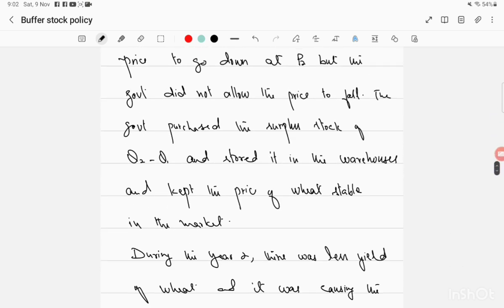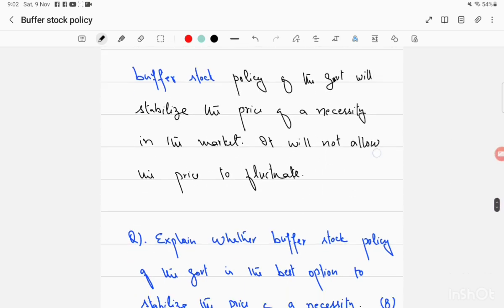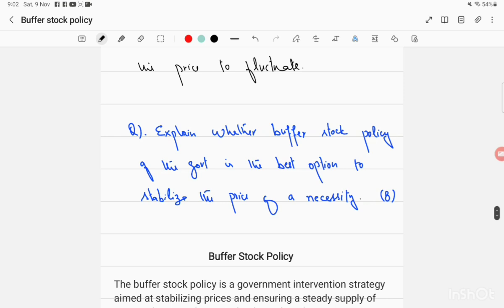I have also mentioned a question over here: explain whether the buffer stock policy of the government is the best option to stabilize the prices of a necessity. So this can be one of the simplest forms of question related to buffer stock. You have to answer it keeping in mind the Cambridge objectives: knowledge and understanding, analysis, and then evaluation. Because now Cambridge is asking students to evaluate in their answer even in the 8 marks explanation question.